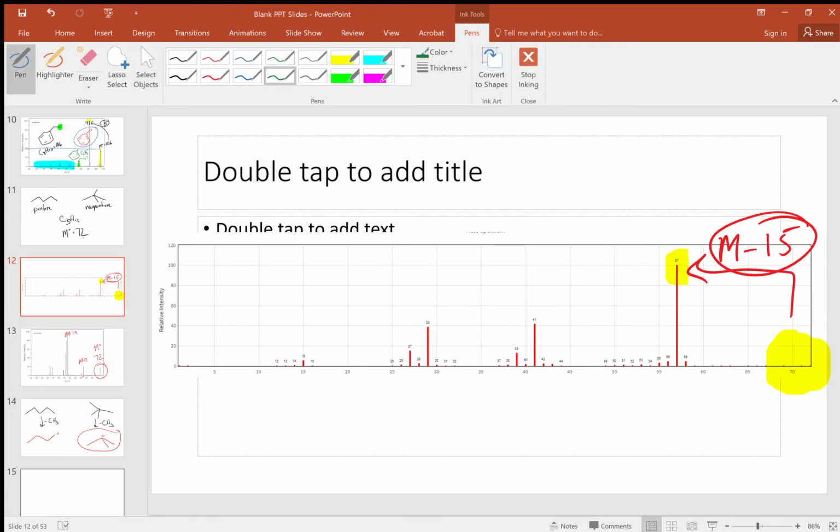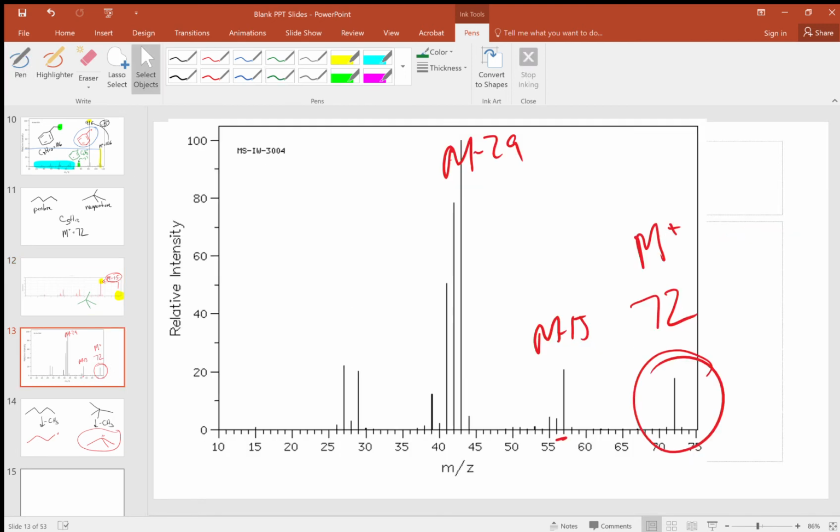So this first spectrum, the one that had no parent peak present, that's the 2,2-dimethylpropane, or neopentane. The parent peak is basically not visible because it has such a stable fragment that can form. Whereas pentane doesn't have any sort of tertiary carbocation that can form, and so we are still able to see the parent peak.